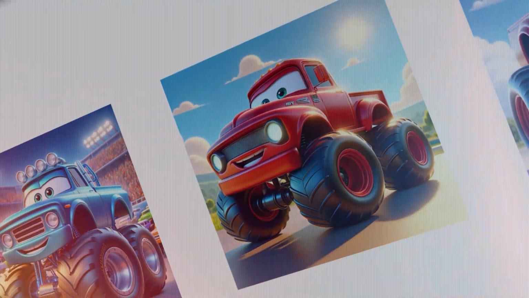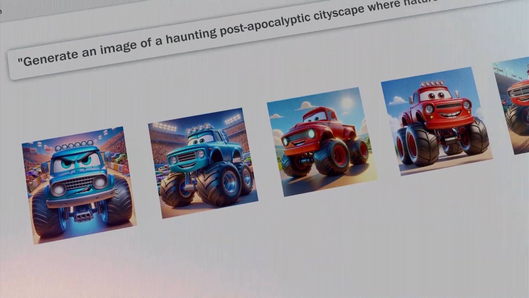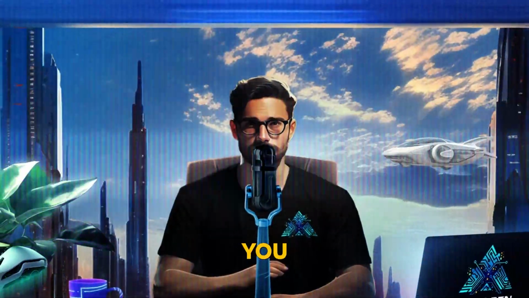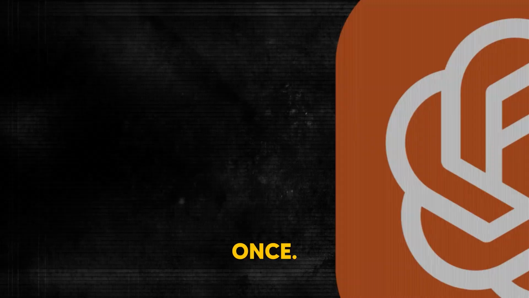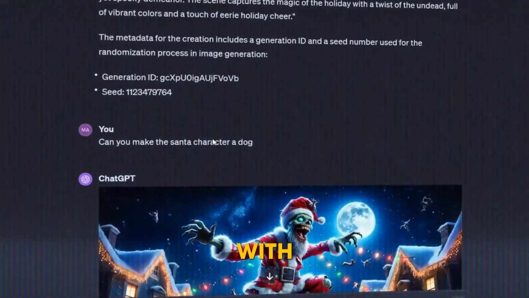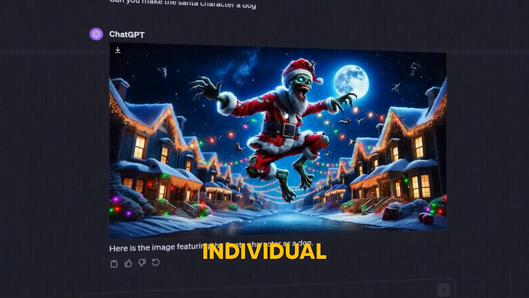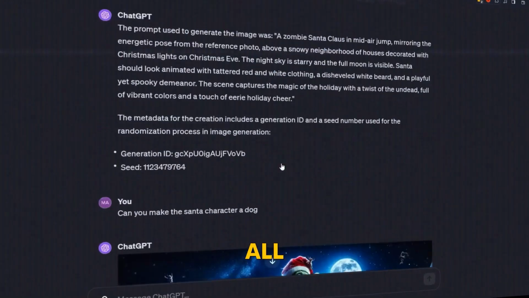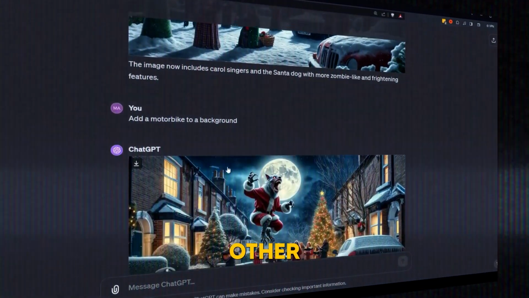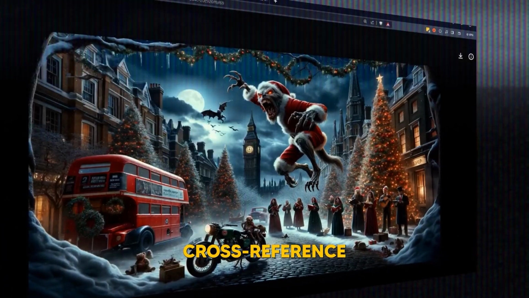Like, check out these examples here of a red monster truck cartoon that I made multiple minor changes to. It's important to be aware though that you don't want to make too many changes at once. This will confuse Dalle 3 and make it much less likely to keep consistency with your character. Instead, make small individual changes one at a time to get all of the images you want created. Or you can insert your main character into other backgrounds by making a cross-reference of both images.